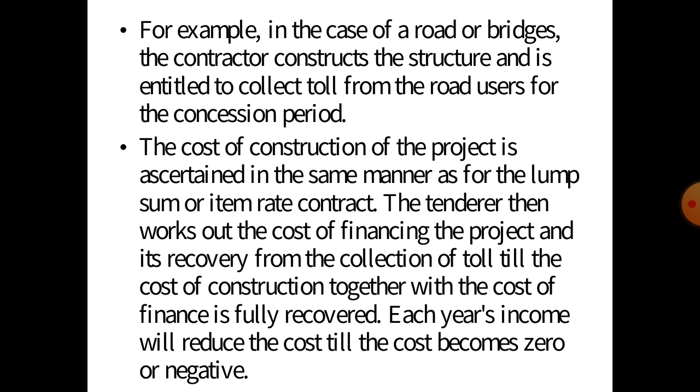So, like, one company constructs a road, and the total cost of the road construction is, just as an example, 10 crore rupees. So these 10 crore rupees are collected from the road users by toll tax. Clear? So after collecting the total 10 crore rupees with profit, he removes the toll and hands over the entire road to the government. So it becomes a very good type of contract.